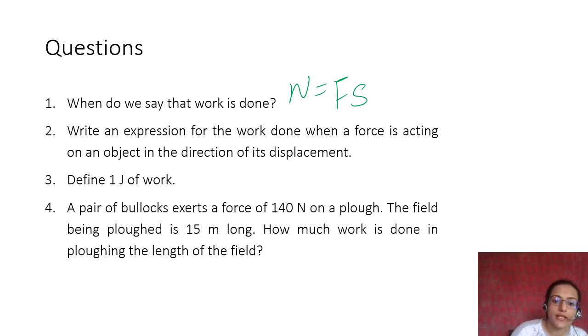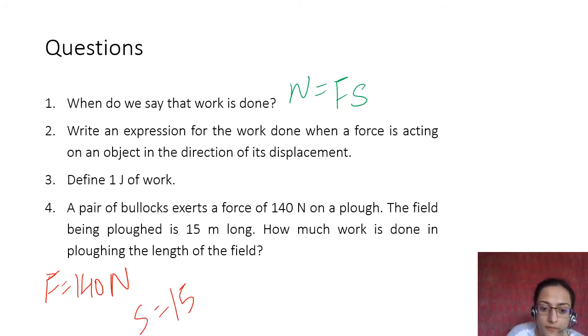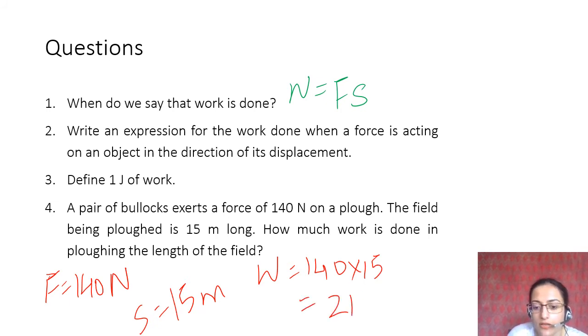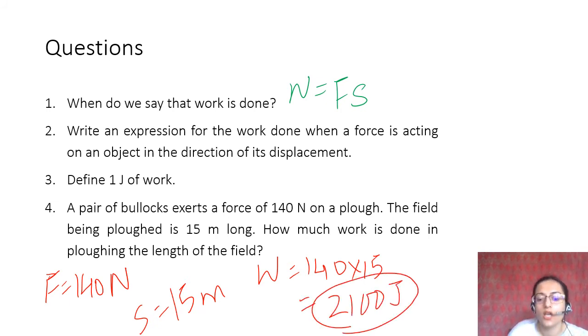A pair of bullocks exerts a force of 140 Newton on a plow. Force is 140 Newton. The field being plowed is 15 meter long. How much work is done in plowing the length of the field? Now, basic simple hai, you have to do force into distance. So 140 into 15, right? Is equal to 2100 joule. This is the work done in plowing the length of the field.